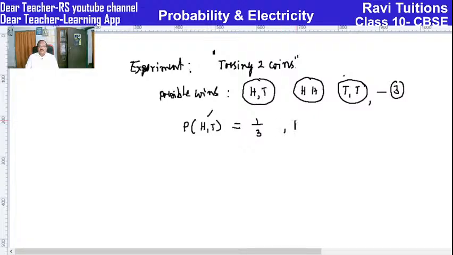At the same time, probability of head and head, that is also only 1. Total number of favorable outcomes for H and H is only 1, and it is 3. And same way, T and T is also equal to 1 by 3. If you add up all these 3, you will be getting 1. So this is tossing two coins.